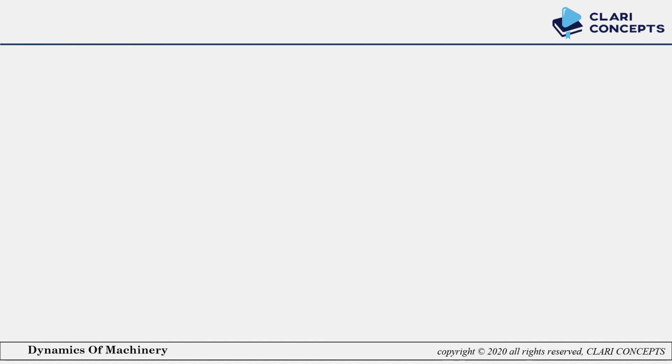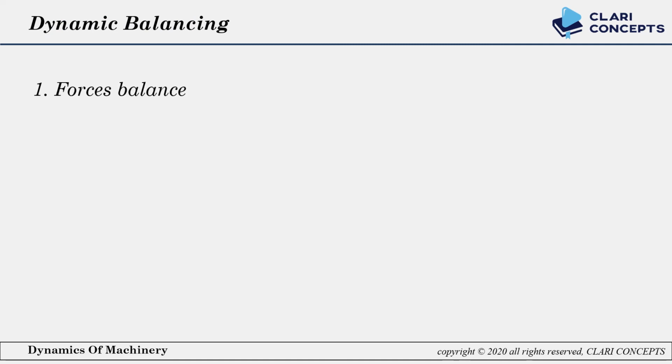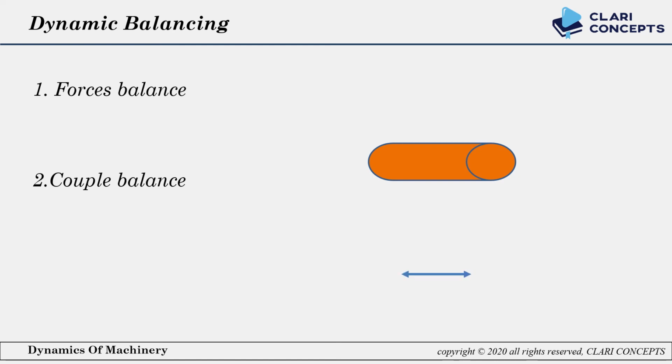Let's understand the conditions of dynamic balancing. So there are two conditions. One is force balancing and another one is couple balancing. To understand this, take one diagram here. One shaft of length L on which two masses are placed at some radius. These masses create centrifugal force in the outward direction: from mass m1 it will be m1 r1 omega square and from mass m2 it will be m2 r2 omega square. So here you can notice the forces are equal and opposite, so they kill each other.